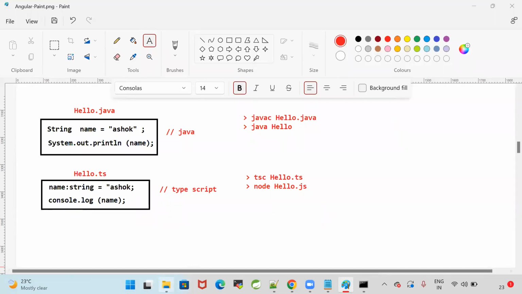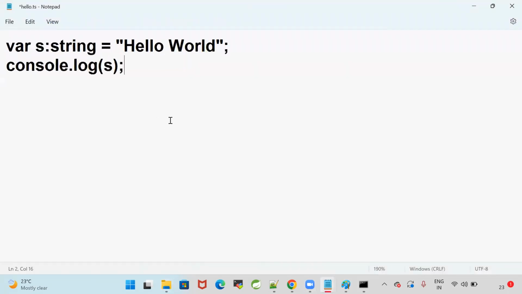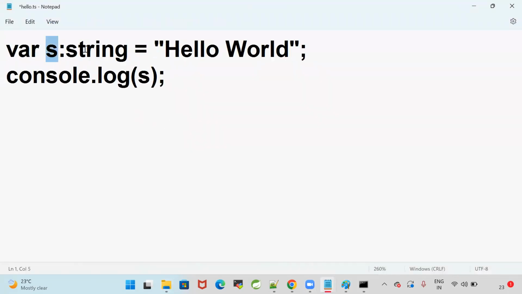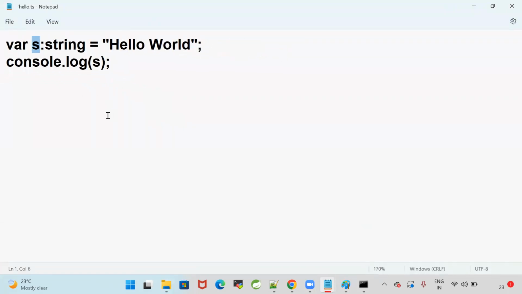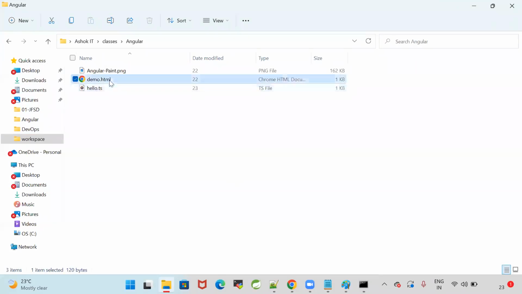Okay? I have a hello.ts file. In the hello.ts file, I have declared a variable s colon string. s is a variable name. You can keep anything. String is a data type. Guys, in Java, String is a class, uppercase character. In TypeScript, string is just a data type, so lowercase character. s colon string is equal to hello world. Console.log of s.